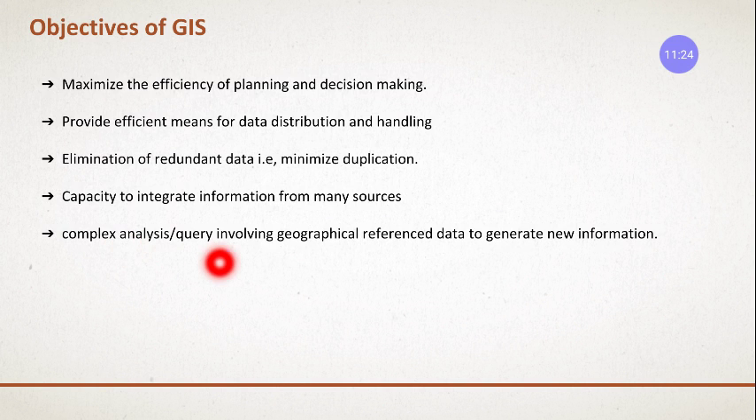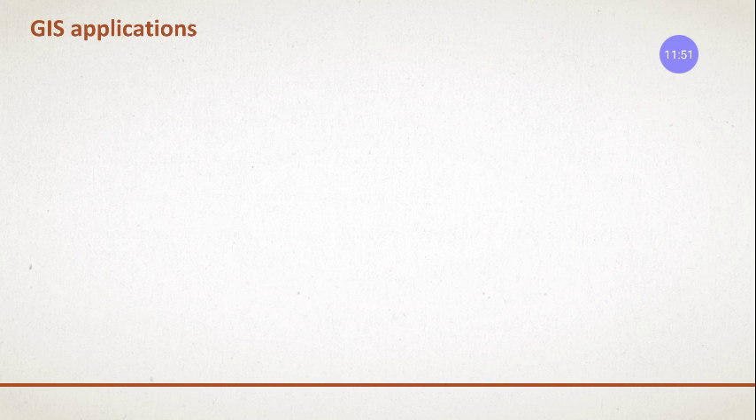Complex analysis and queries involving geographical reference data to generate new information can be done, right? There is a lot of complication because of the number of people and the variation in the data, which becomes very complex and leads to complex analysis, right? So for that, this GIS helps you to solve those complex problems.